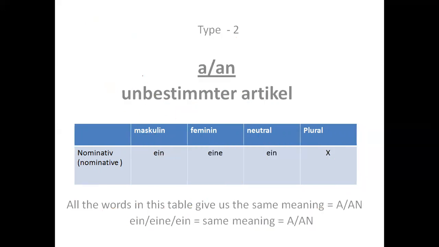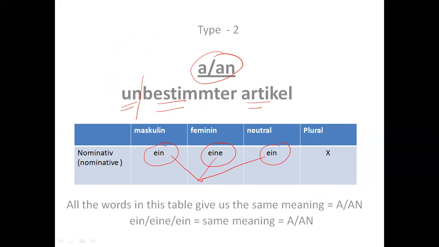Similarly, in the indefinite article, unbestimmter article, unbestimmter is indefinite, which means a or an. Here we have three words. One is ein, second is eine, and third is ein. All these three words give you the same meaning, a or an. But what is the difference? Ein we use if it is a masculine noun. Eine we use if there is a feminine noun with it. Ein we use if there is a neuter noun with it.